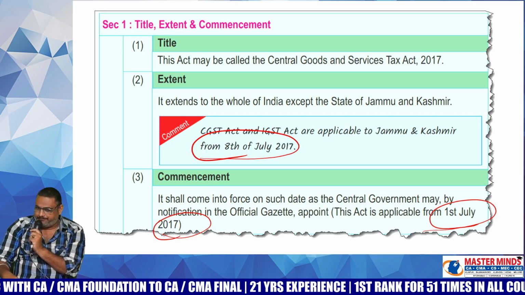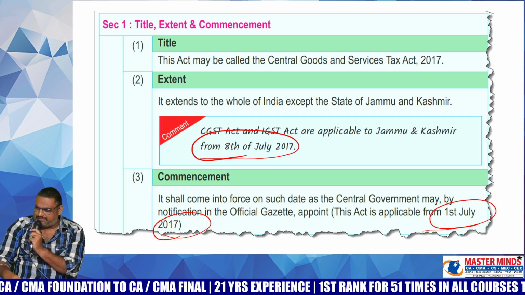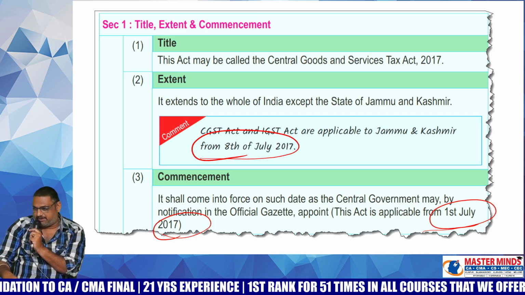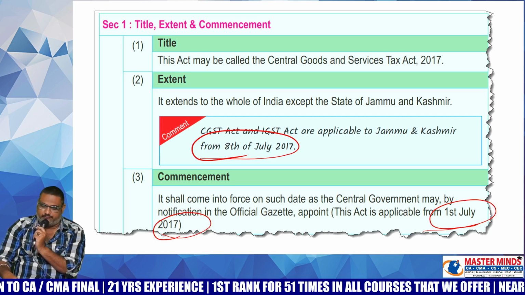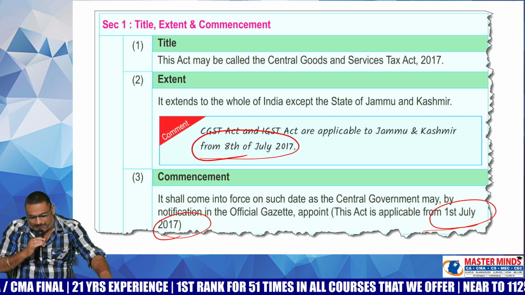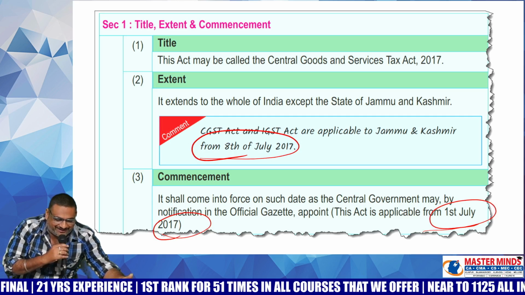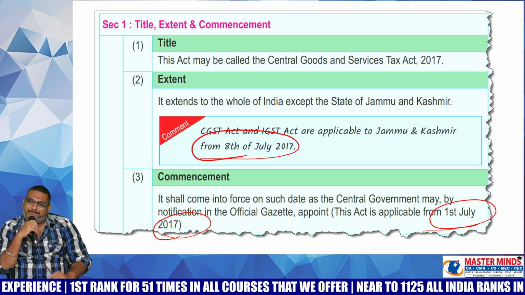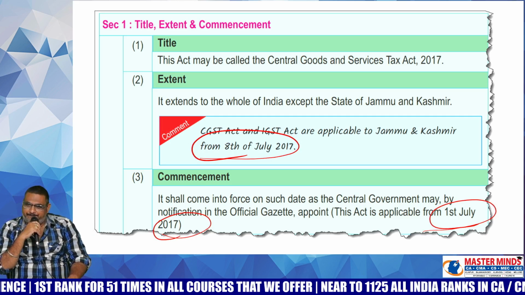And the third one is extent. Extent means to which places Section 1 of the CGST Act is applicable. It is applicable to the whole of India. So, with respect to that, what is meant by the word India?